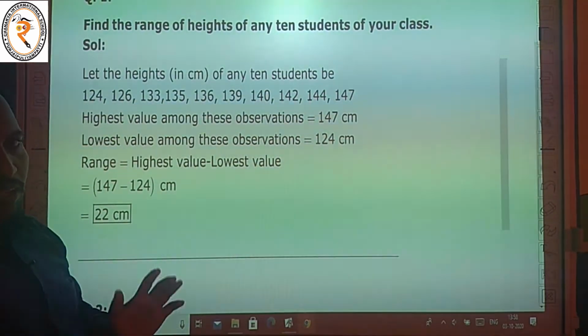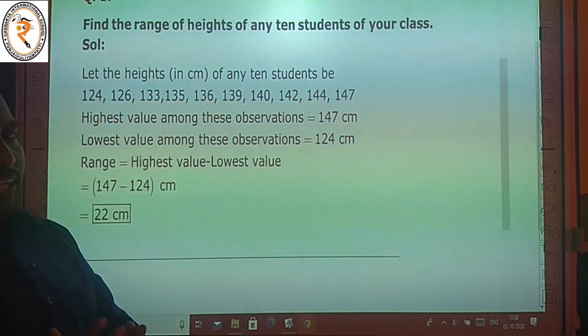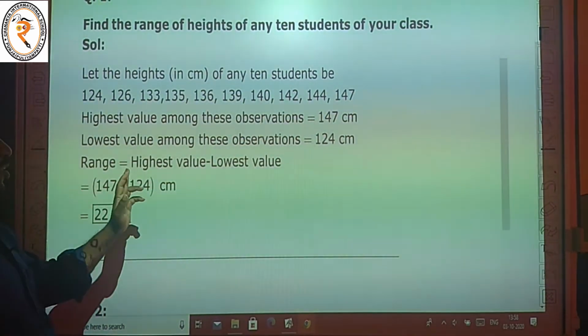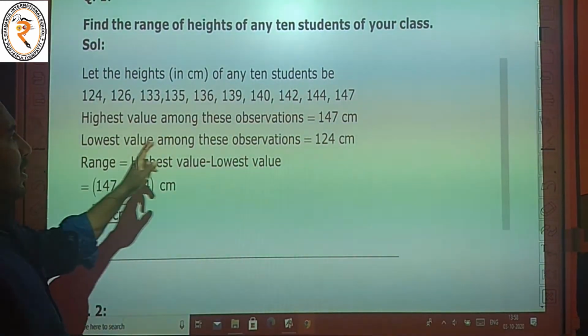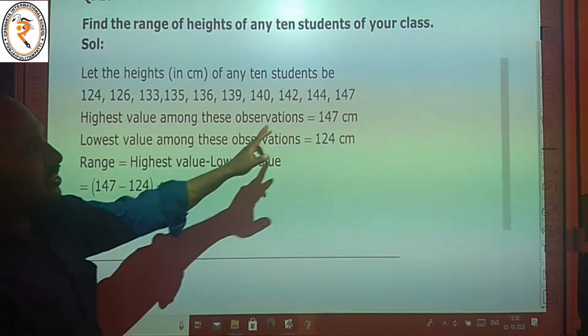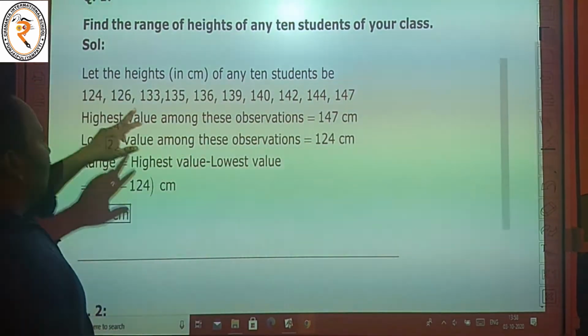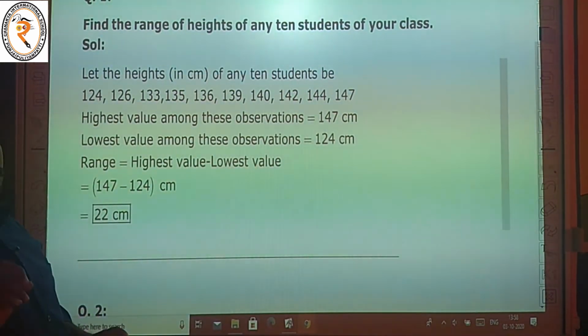We want the range. Range is equal to highest value minus lowest value. Here the highest value is 147 and the lowest value is 124.